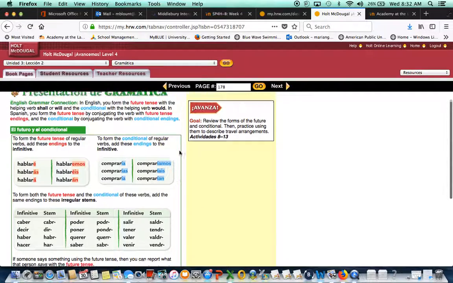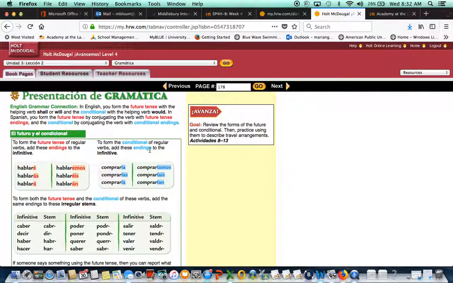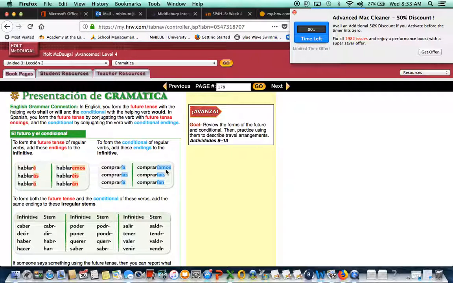All right, so we go back here. If the verb is regular, for future tense, what you're going to do is you add these endings right here: é, ás, á, emos, and án. And cuidado con los acentos, okay? And then conditional, which is would, when the verb is regular, these are the endings: ía, ías, ía, íamos and ían. Remember, we're not going to learn about vosotros.